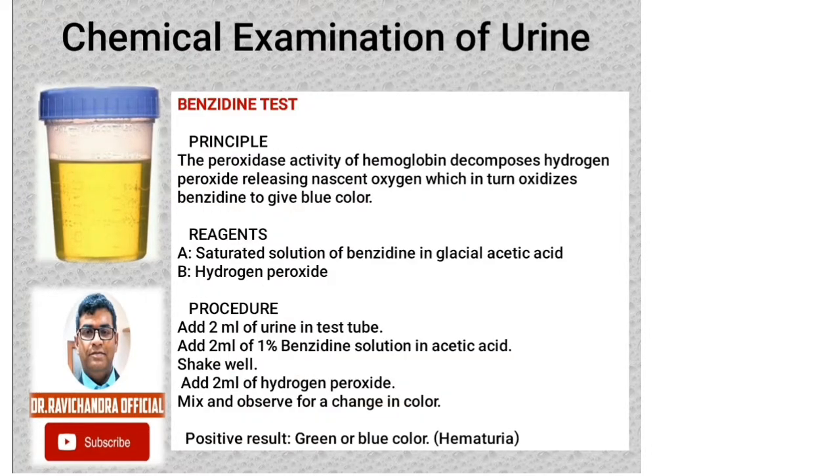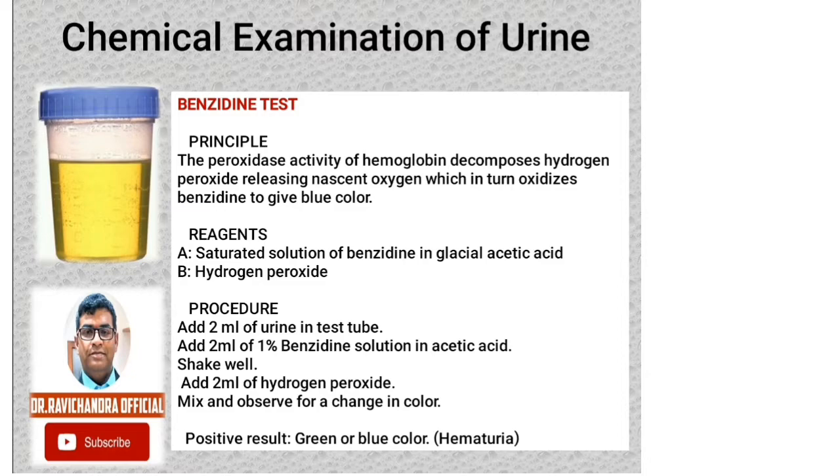The test for blood is the benzidine test. The principle behind the benzidine test is that the peroxidase activity of hemoglobin will decompose hydrogen peroxide, releasing nascent oxygen, which will in turn oxidize the benzidine to give a blue color to the solution or the precipitate. Reagents used in the benzidine test are reagent A and reagent B. Reagent A is a saturated solution of benzidine in glacial acetic acid and reagent B is hydrogen peroxide.